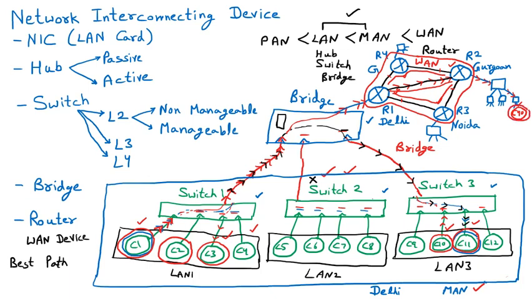But we must understand one important thing. The router is taking the shortest path right now, but what if the shortest path is congested? In that case, router is very much intelligent that it can take some other path also. So that's why I have mentioned the best path. Best path means it is going to find out the best path which depends upon the situation.